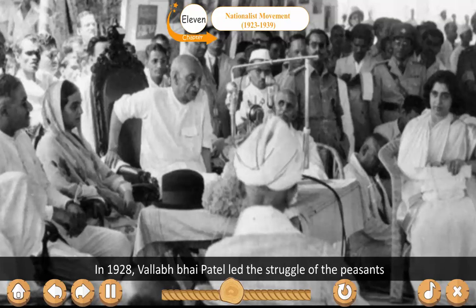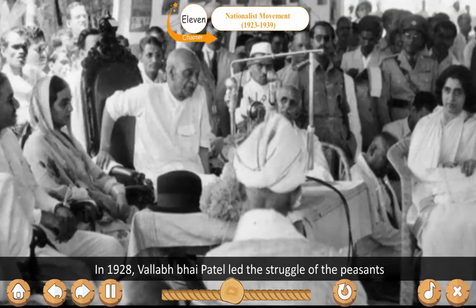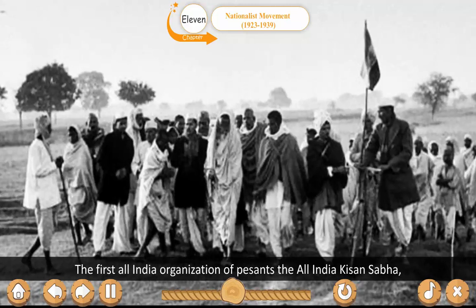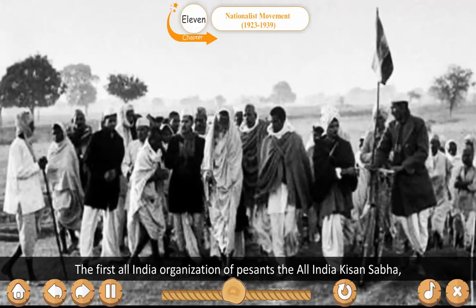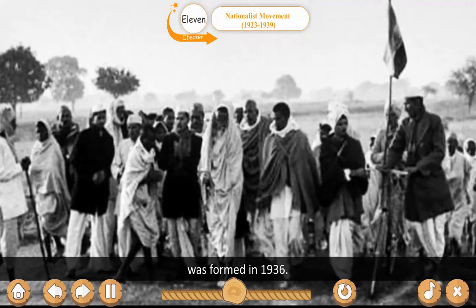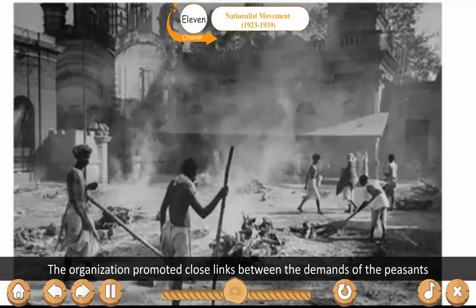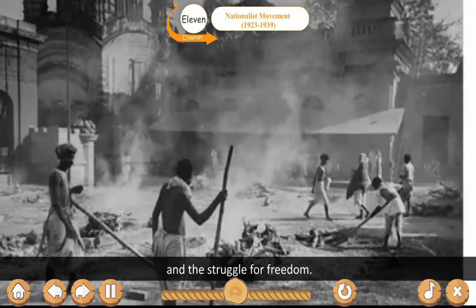In 1928, Vallabhbhai Patel led the struggle of the peasants of Bardoli against increase in revenue. The first All India organization of peasants, the All India Kisan Sabha, was formed in 1936. The organization promoted close links between the demands of the peasants and the struggle for freedom.